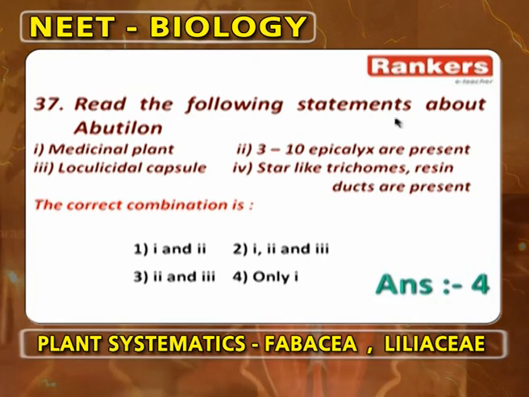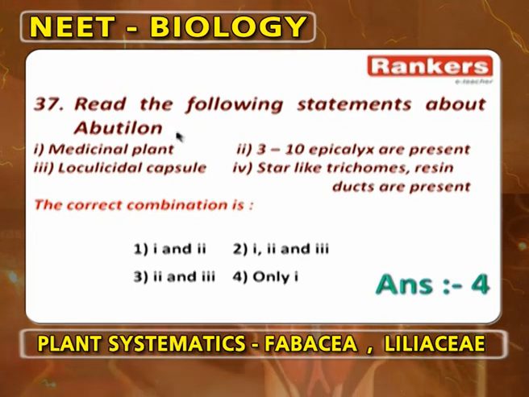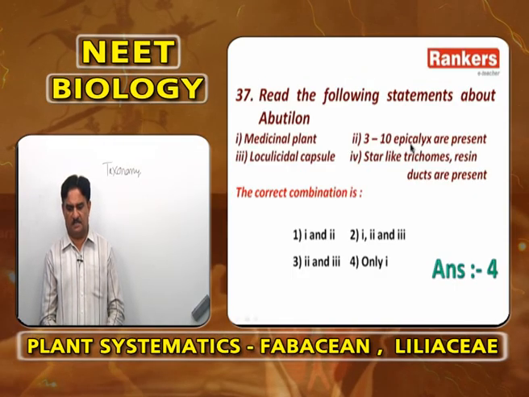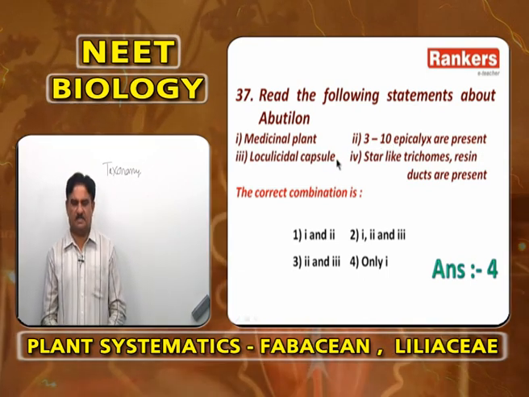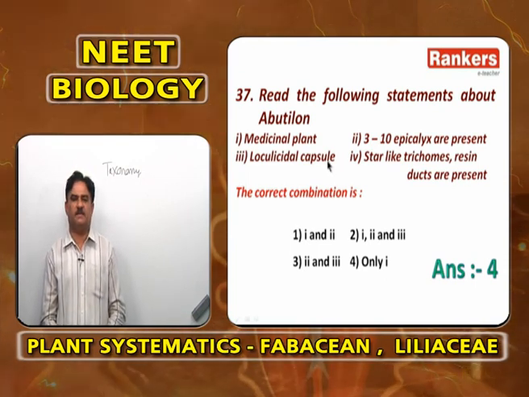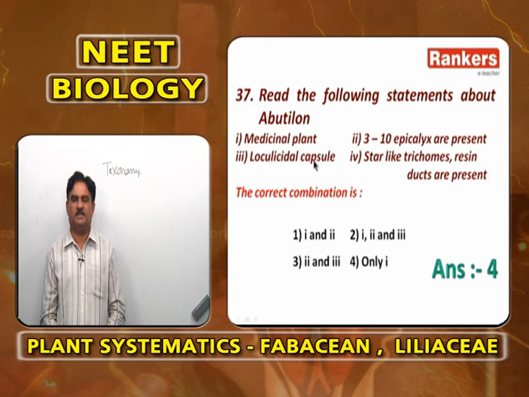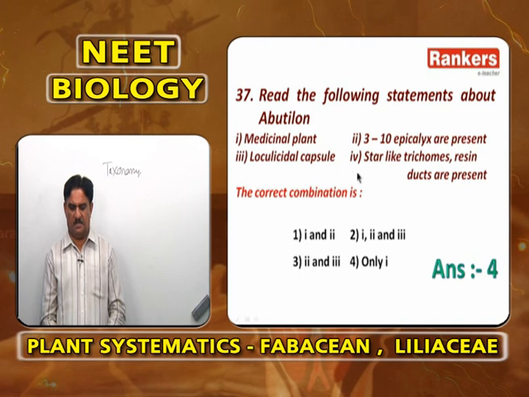Read the following statements about Abutilon and identify the correct combination. It is a medicinal plant is correct. Three to ten epicalyx present is wrong because in Abutilon epicalyx is absent. Loculicidal capsule is wrong because in Abutilon the fruit is schizocarp. Schizocarp is a fruit which comes from a multicarpellary, syncarpous, multilocular, superior ovary. The fruit at maturity breaks up into many bits called mericarps, whose number is equal to the number of carpels.